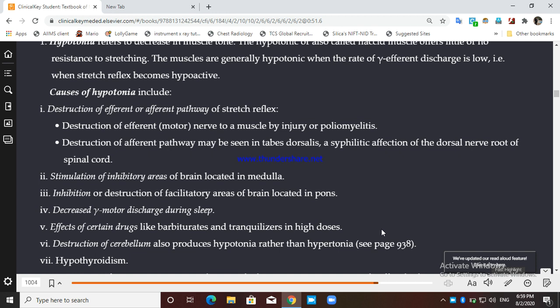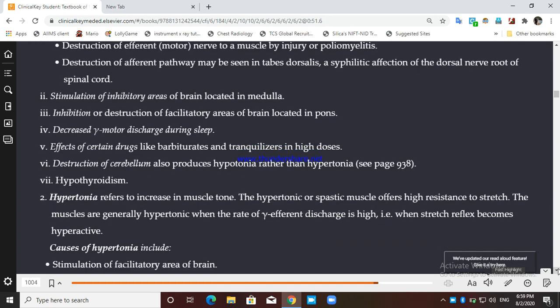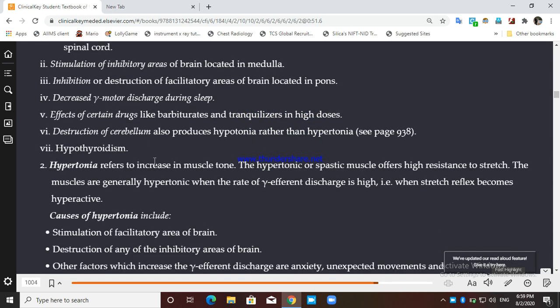Effect of certain drugs like barbiturates and tranquilizers, if they are given in a high dose, will decrease the tone. Destruction of the cerebellum. The cerebellum is also involved in muscle tone. So if there is destruction of the cerebellum, this will also produce hypotonia. Hypothyroidism can also produce hypotonia. These are the conditions which produce hypotonia.